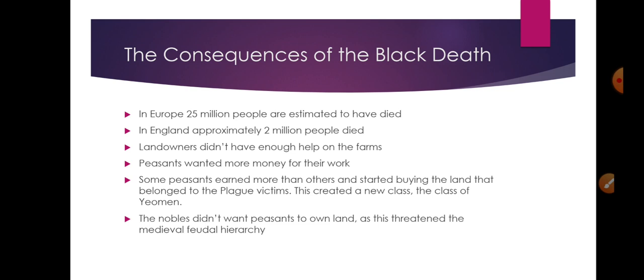And as we mentioned in the class, entire villages, small towns became empty because the Black Death basically killed everyone. These peasants who started to earn more money and buy those lands and those empty houses of the victims created a new, richer peasant class called the yeomen, right?